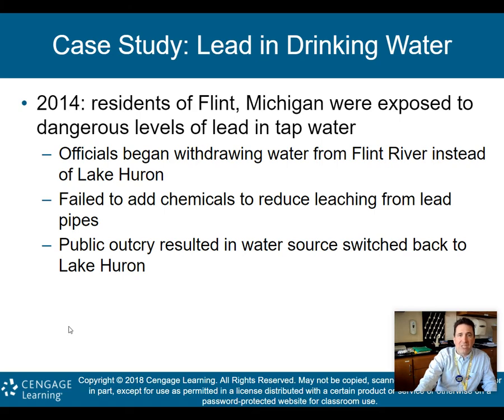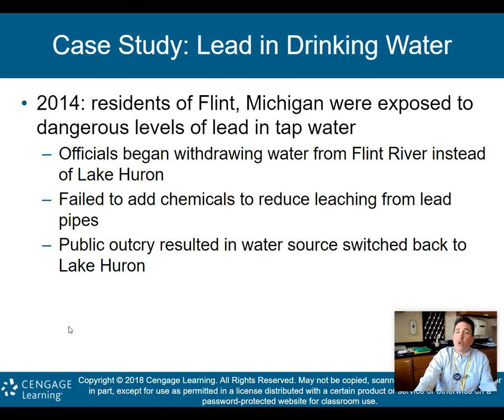But in 2014, residents of Flint, Michigan were exposed to dangerous levels of lead in their tap water. Officials began withdrawing water from the Flint River instead of Lake Huron, but they failed to add chemicals to reduce leaching from lead pipes. So you have all these pipes that hadn't been used, all right? They started withdrawing water from the river instead of the lake, okay, through these pipes. Well, guess what? These pipes were so old that the lead was leaching into the water, and they didn't realize it, so they didn't put chemicals in the water to reduce that.